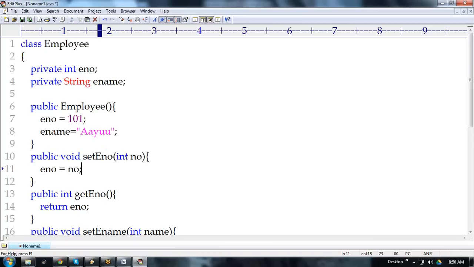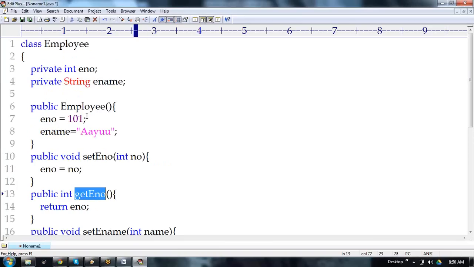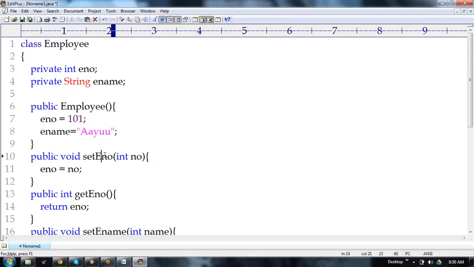Set methods are used to store the value into the object variables. Get method is used to retrieve the value from the object variables. Now the set method return type is void. The get method return type is integer. Why integer over here? Because employee number type is integer.